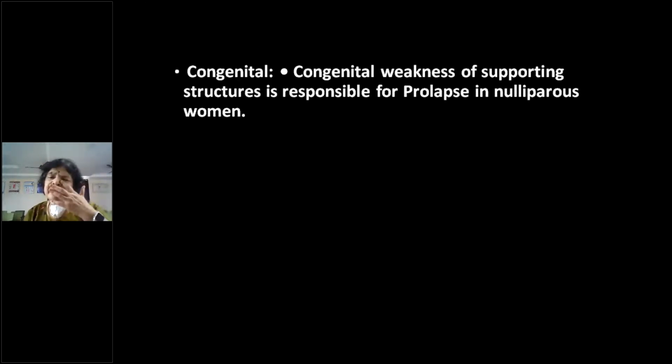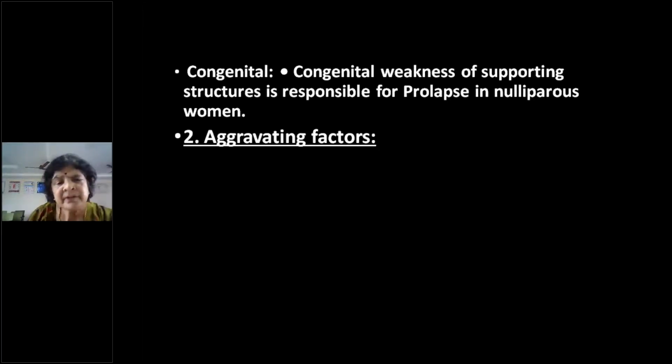Right? Then congenital is very, very rare. This is a congenital weakness of supporting tissue, which is referred to as a nulliparous prolapse. So whenever you have a nulliparous lady coming with a prolapse, you have to think of a congenital weakness, because she has not delivered vaginally. There is no reason for the supports to be weakened. So probably there is a congenital weakness, maybe genetic familial inheritance, or sometimes there may be collagen disorders like Ehlers-Danlos disorders, which are collagen deficiency states. So that is known as a nulliparous prolapse, which is seen in childless women.